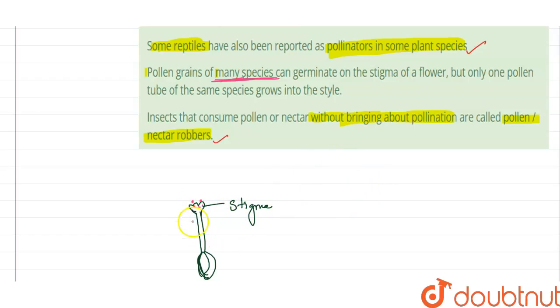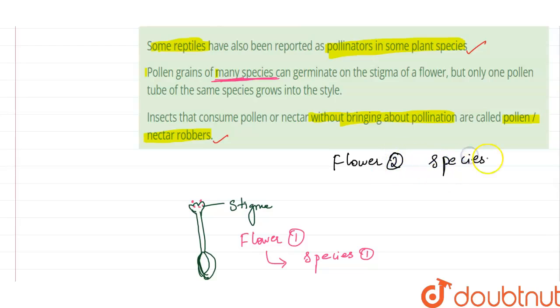If this is flower 1, which belongs to a particular species 1, and a pollen grain of another flower of species 2 falls onto this flower, there will be no germination of the pollen grain.